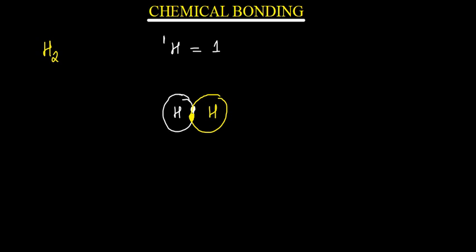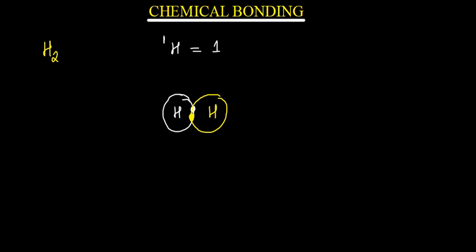Remember we said that hydrogen and helium, they are in group 1. So for them to balance, they are going to have 1 electron in the outermost shell. Okay, 1 electron in the outermost shell.